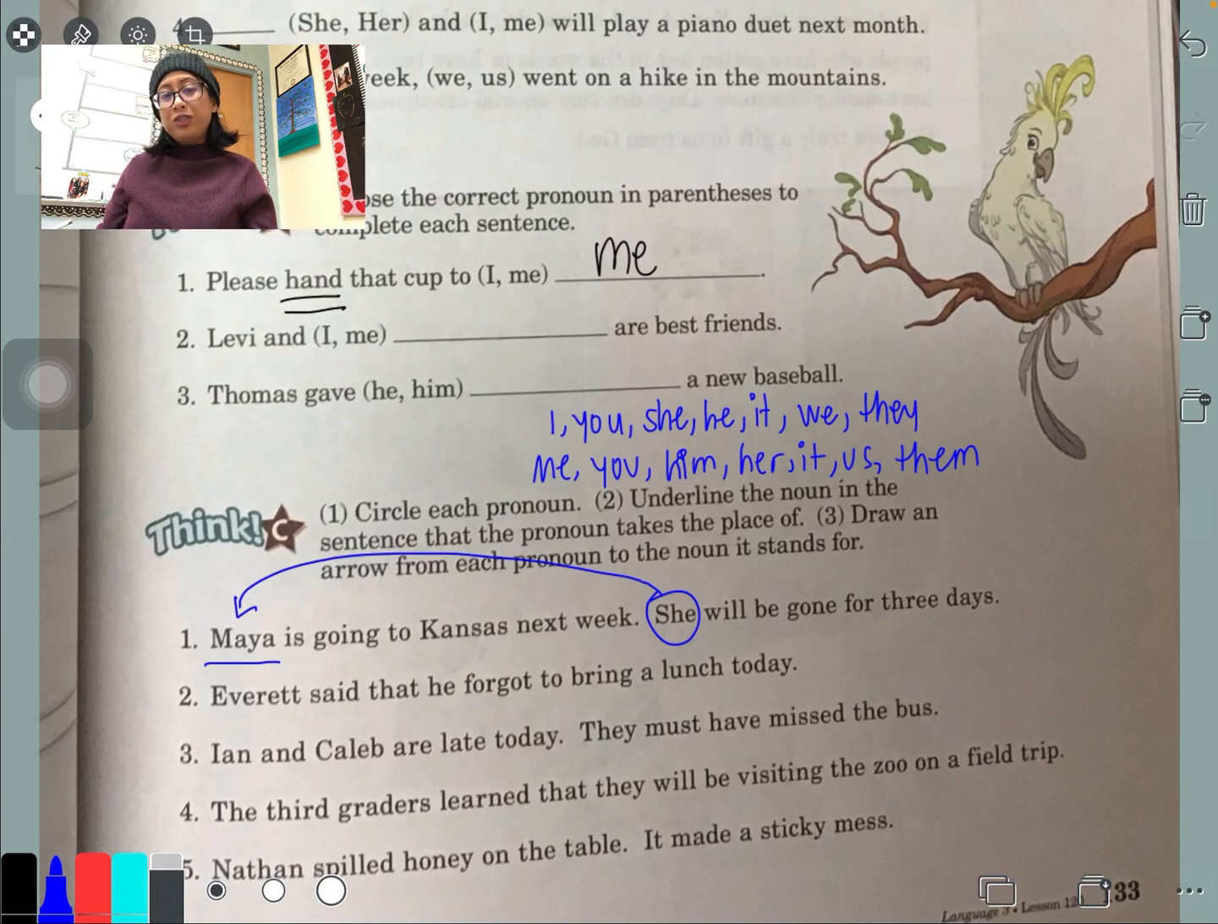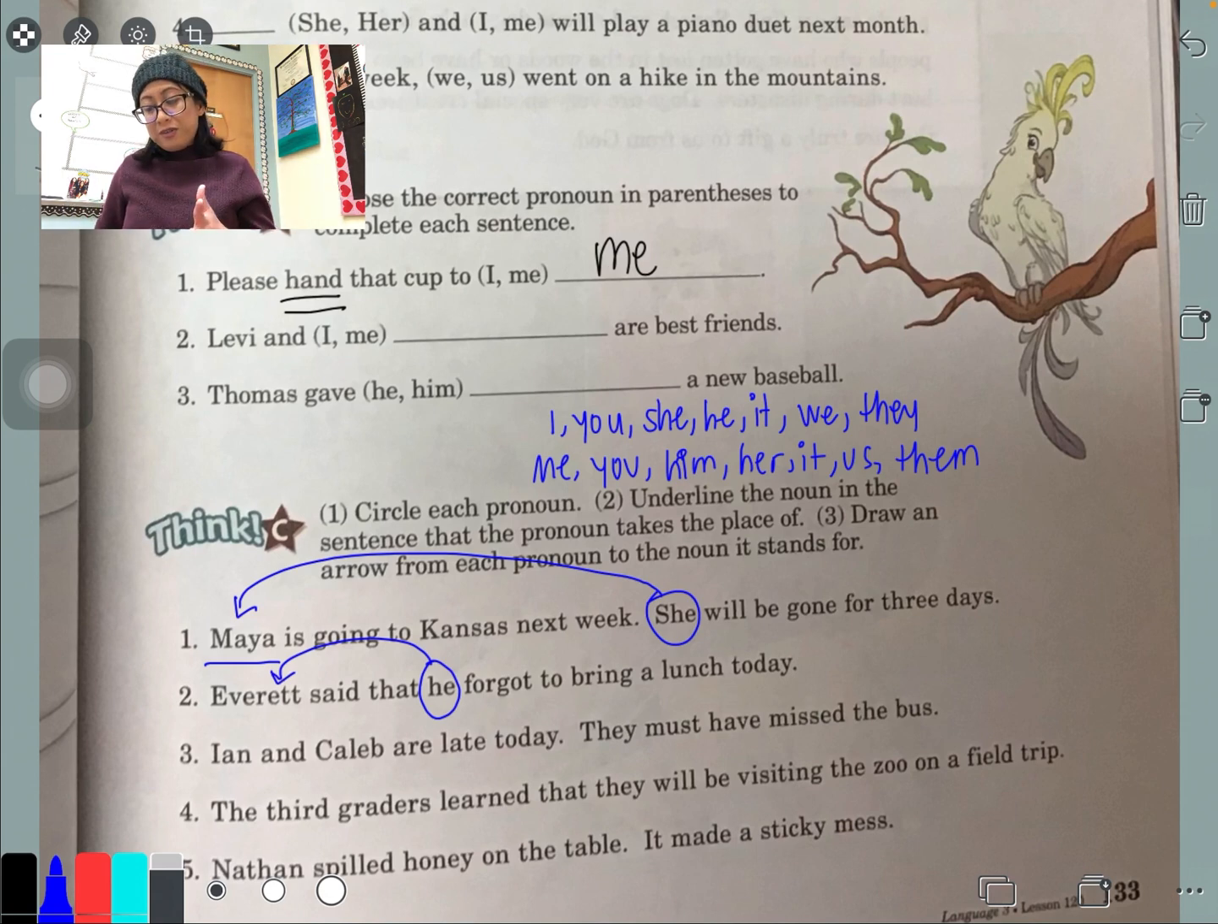Okay, number 2. Everett said that he forgot to bring lunch today. Okay, I see another pronoun, and again, you can use this to help you find the pronoun. Do you see it? He. So I'm going to circle he. Who is he talking about? Everett, right? There you go.